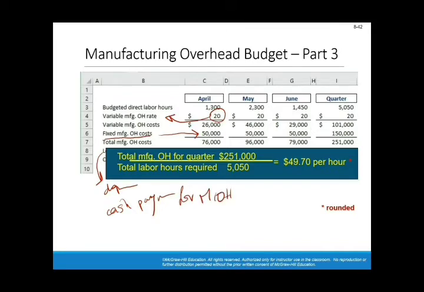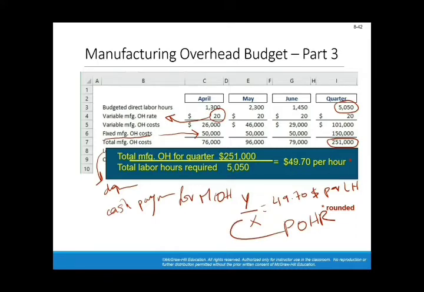Now, here they are telling us that if you divide the total manufacturing overhead cost, which is the Y, by the total labor hours required, which is the X, you will get $49.70 per labor hour. This reminds us of what? The predetermined overhead rate, or the POHR. So the POHR here is $49.7 per labor hour.